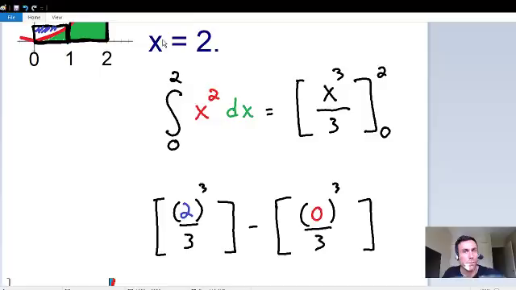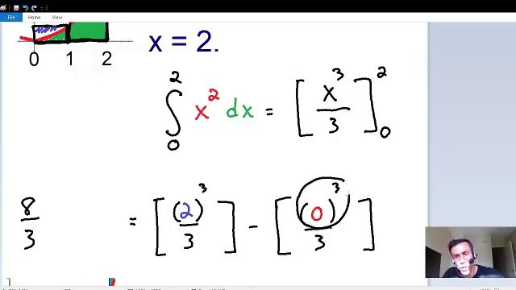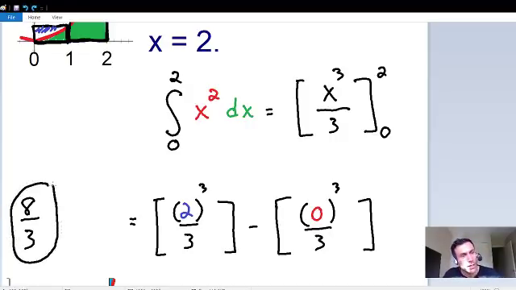So we have 2 cubed, which is equal to 8. 8 over 3 is our first bracket. And then in our second bracket, we have 0 cubed, which is just 0. 0 over 3 is also equal to 0. So we have 8 over 3 minus 0, which just simplifies to 8 over 3. This is our final answer to our definite integral.